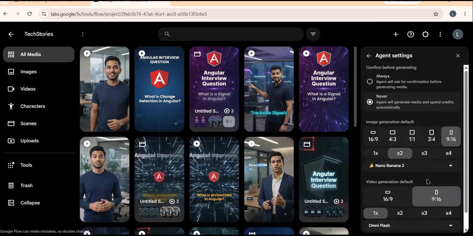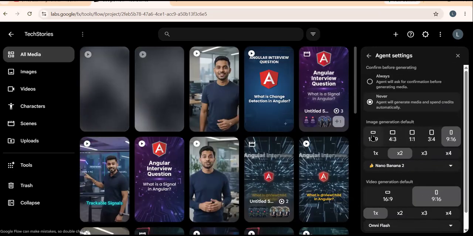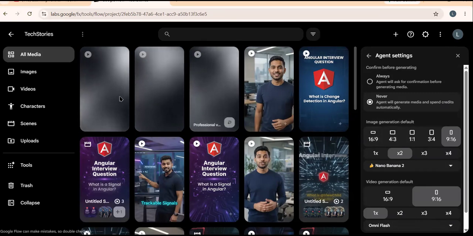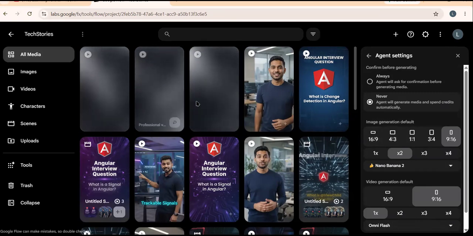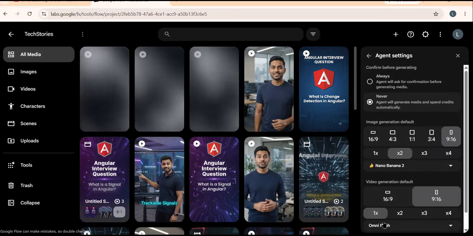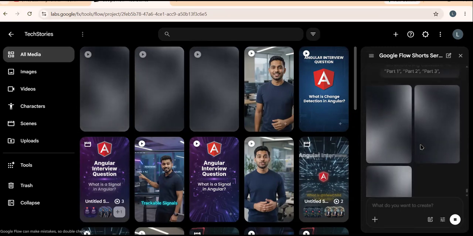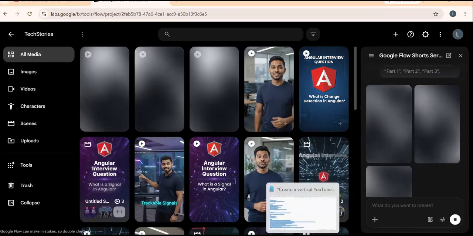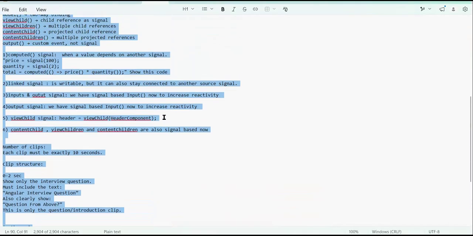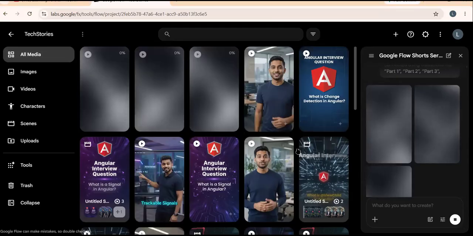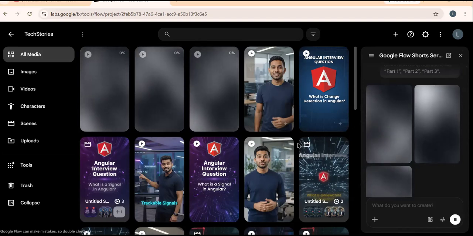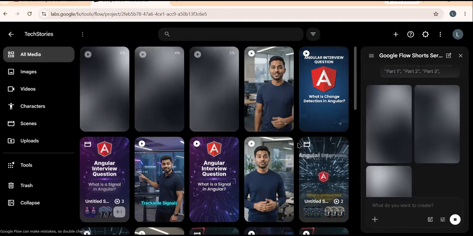From here you can do some settings also, which aspect ratio you need. So I think three 10-second videos it is going to use. Okay, let's give it some time to create it. Whatever prompt you have written, it is creating a video for it. You also give it a try. It's free. You might have an idea, right? So just put it out there.